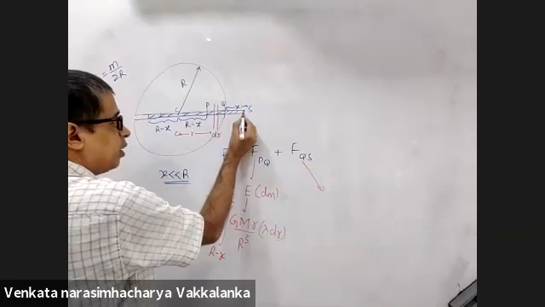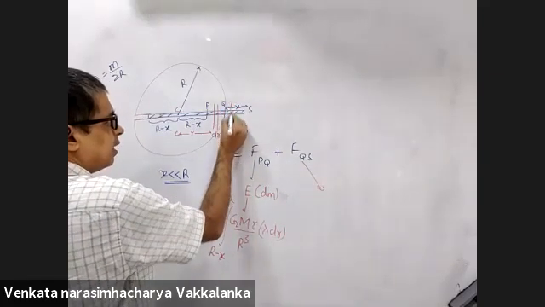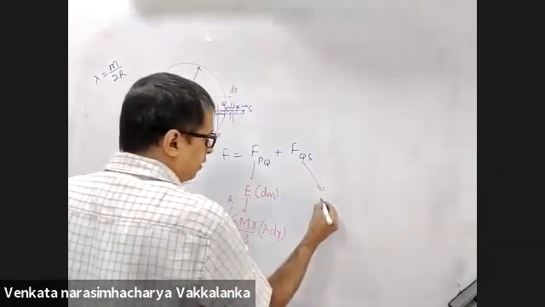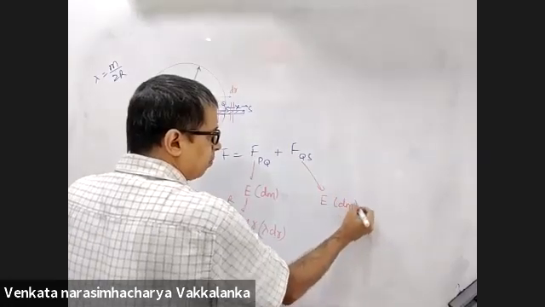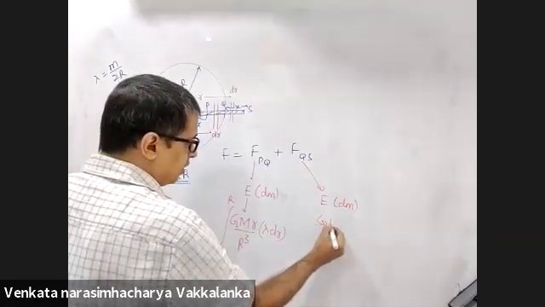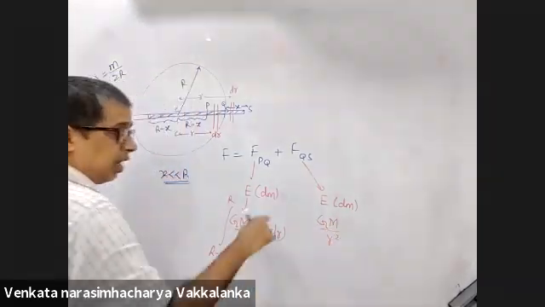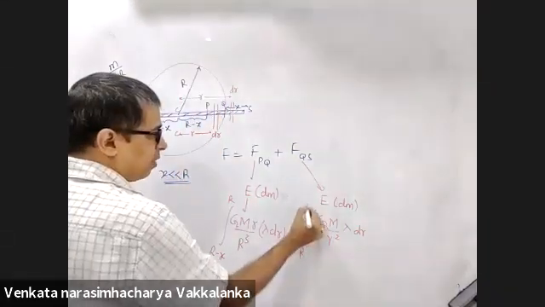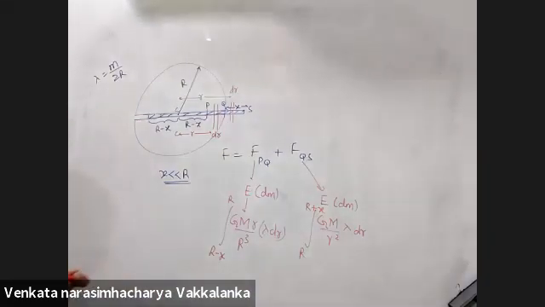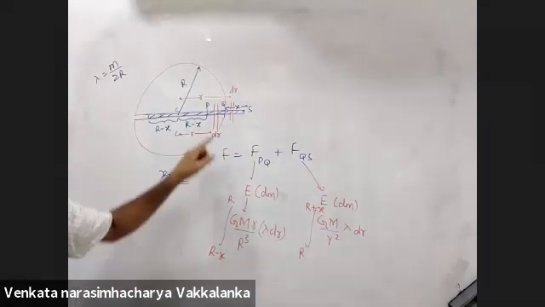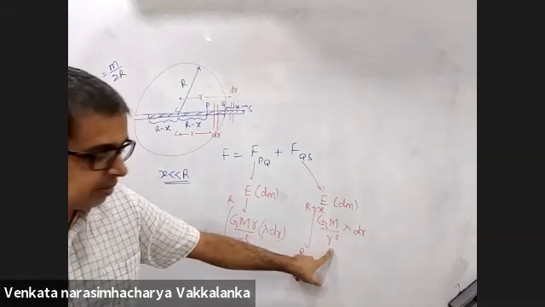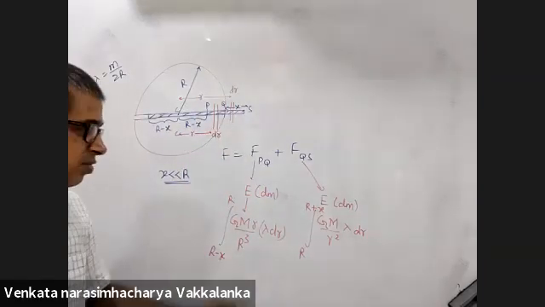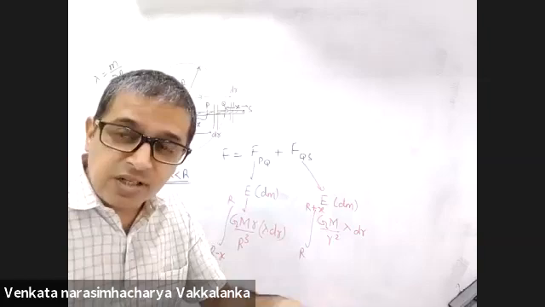Now, force on QS, same logic. I'll consider a small element dr at a distance of small r from the center. Field into dm. What is field? G capital M by small r square outside. This is lambda dr. I'll have to integrate from r to r plus x. G M by small r square is the field outside, that into dm is lambda dr, limits from r to r plus x.